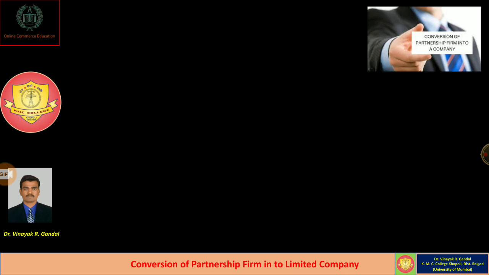Then we have to understand various steps to be undertaken while recording the accounting of conversion of a partnership firm. First of all, we have to prepare various ledger accounts in the books of the old firm, like realization account, partners' capital account, new company account, cash or bank account, or balance sheet.